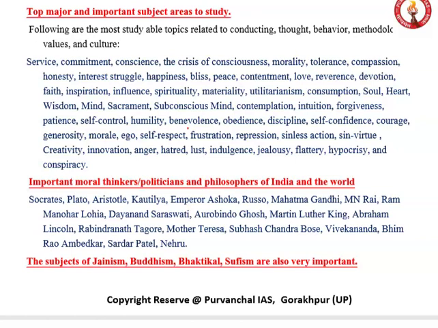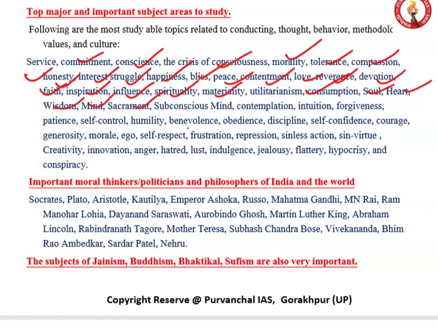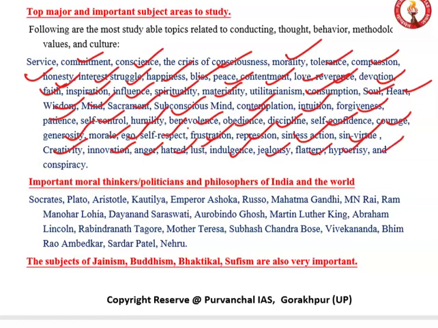So here are some major important subject areas to study. You have to study thoroughly: service, commitment, conscience, the crisis of conscience, morality, tolerance, compassion, honesty, interest, struggle, happiness, bliss, peace, contentment, love, reverence, devotion, faith, inspiration, influence, spirituality, materiality, consumption, soul, heart, wisdom, mind, sacrament, subconscious mind, contemplation, intuition, forgiveness, patience, self-control, humility, benevolence, obedience, discipline, self-confidence, courage, generosity, morale, ego, self-respect, frustration, repression, sinless action, sin, virtue, creativity, innovation, anger, hatred, lust, indulgence, jealousy, flattery, hypocrisy, and conspiracy.